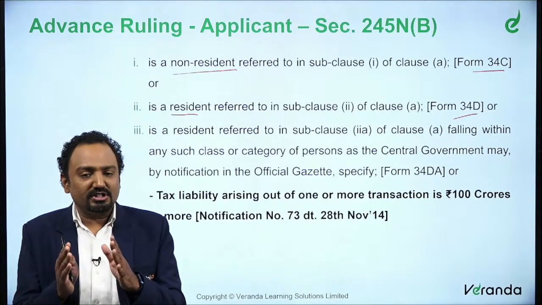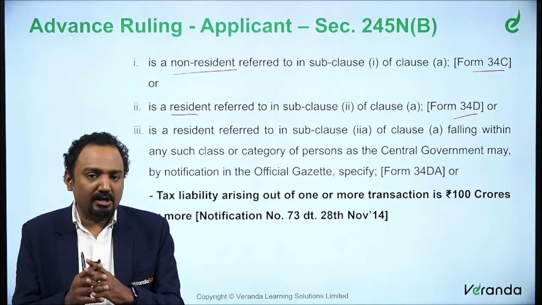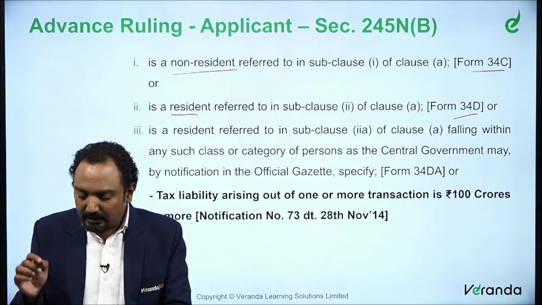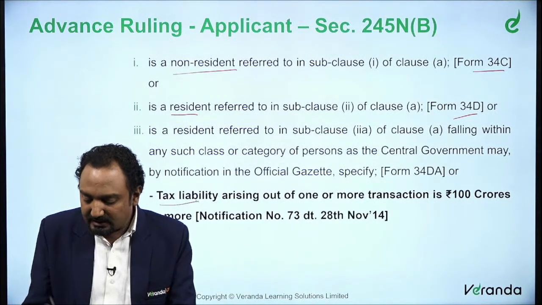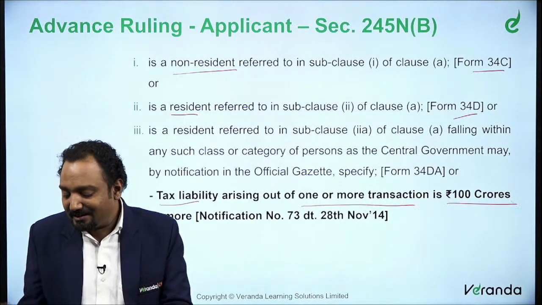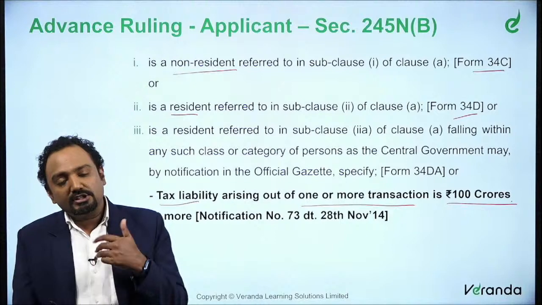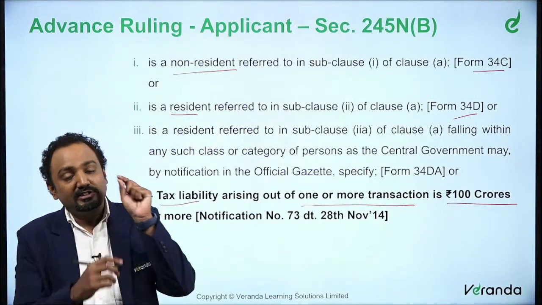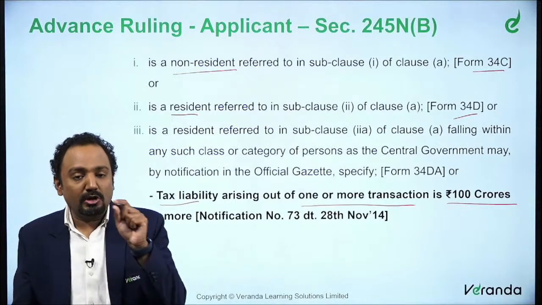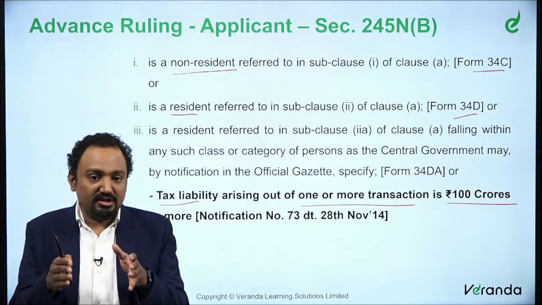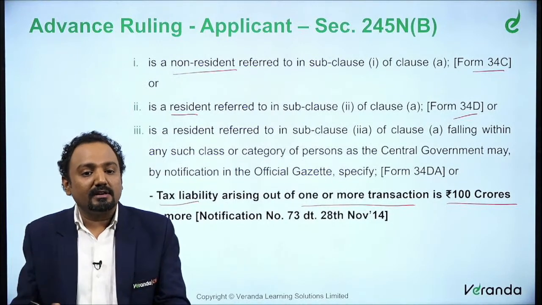So to have a restriction, a limitation on this provision, they are saying it is applicable only when the tax liability arising out of one or more transactions is 100 crores or more. So this notification in 2014 provides that the resident we are specifying in clause 2A, subclause 2A, is the resident whose tax liability of such transaction is going to be more than 100 crores.